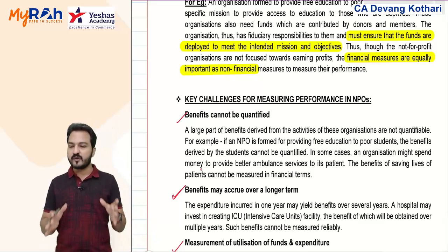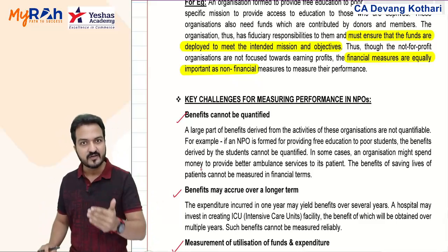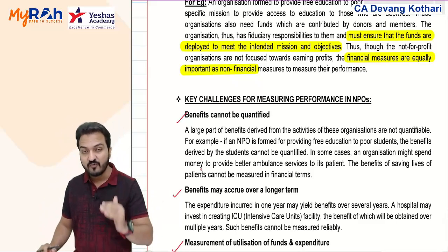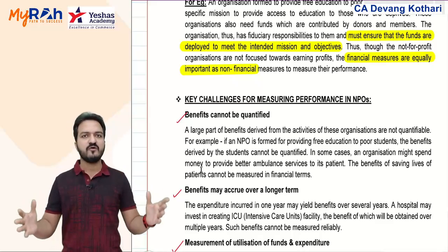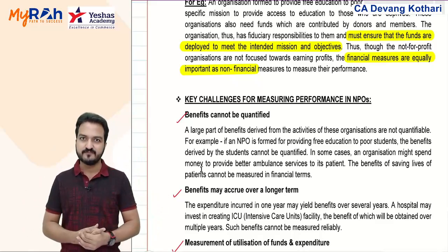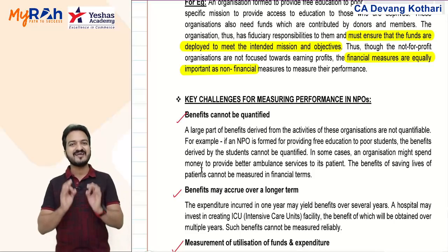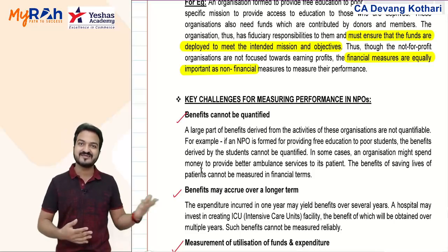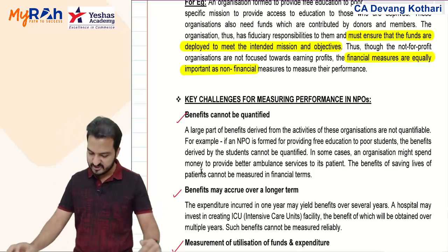Today, if the cleaning work is done in Taj Mahal, does it mean the number of tourists will increase today itself? No. If it is kept clean for a very long period of time, then over a period of time your tourist inflow will increase. So you will not get the benefits in the short term, you will always get them in the long term. That is again a main challenge for non-profit organizations' measurement.